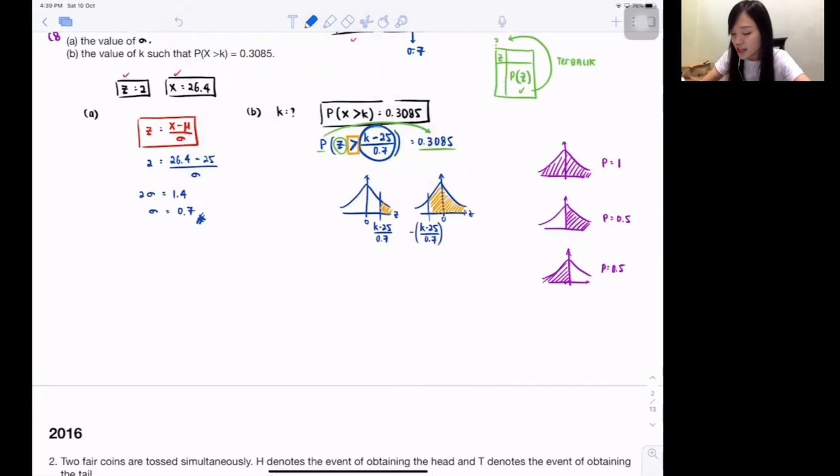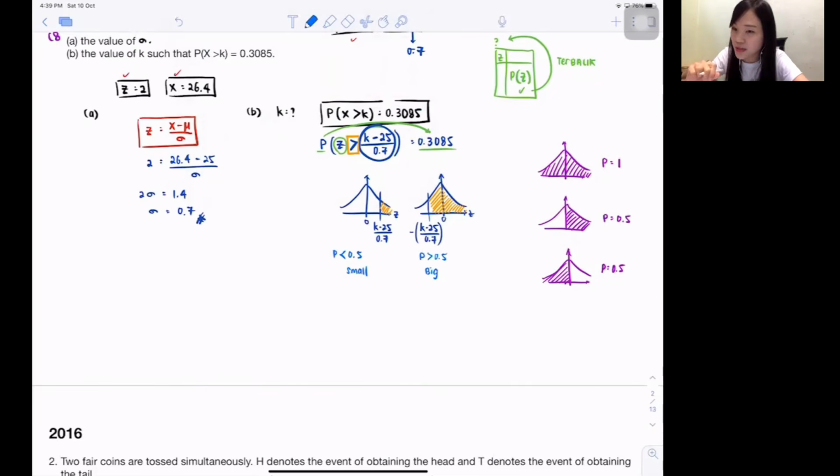Blue color, okay? Do you realize that the one I shade now is actually less than half of it? Because half of it is 0.5, so this one is less than 0.5. So this one is actually quite small. The one I sketched is very small, right? This one, isn't it more than half of it? Because half is 0.5, isn't it more than 0.5? Isn't it considered a big one? So is the big one correct or the small one correct?